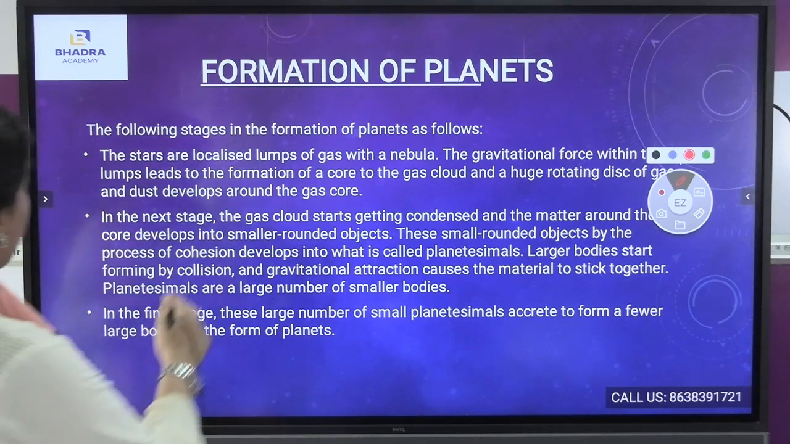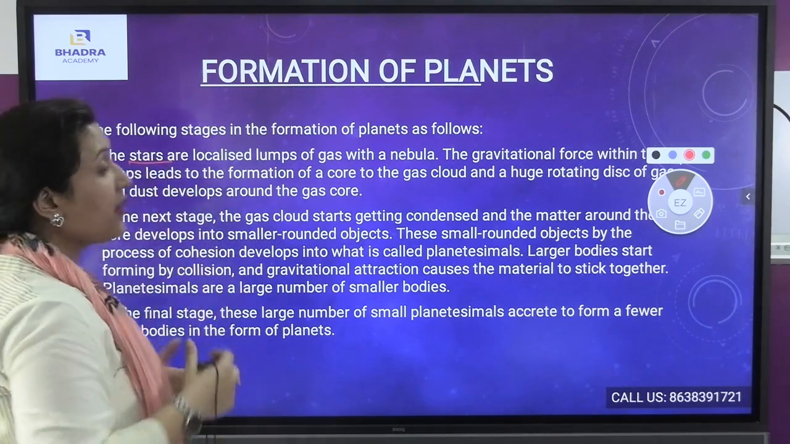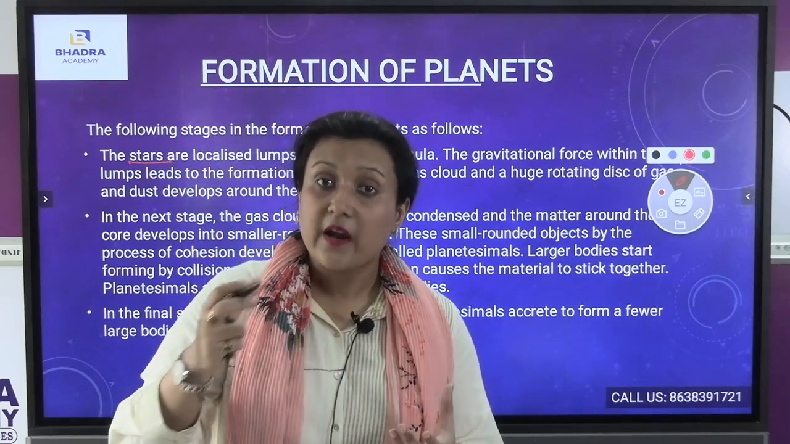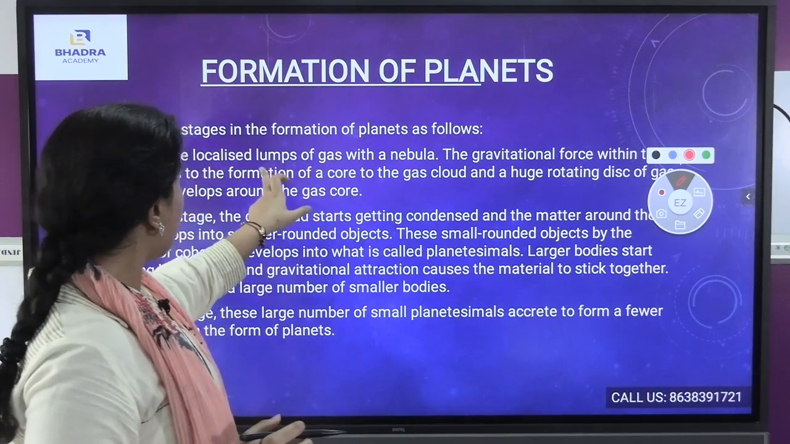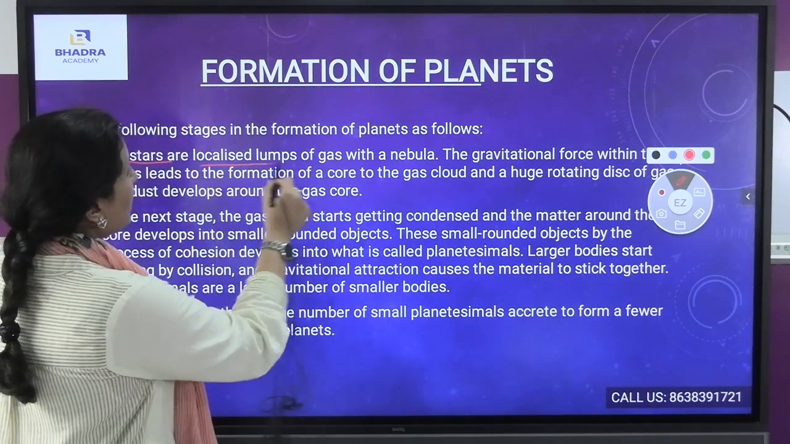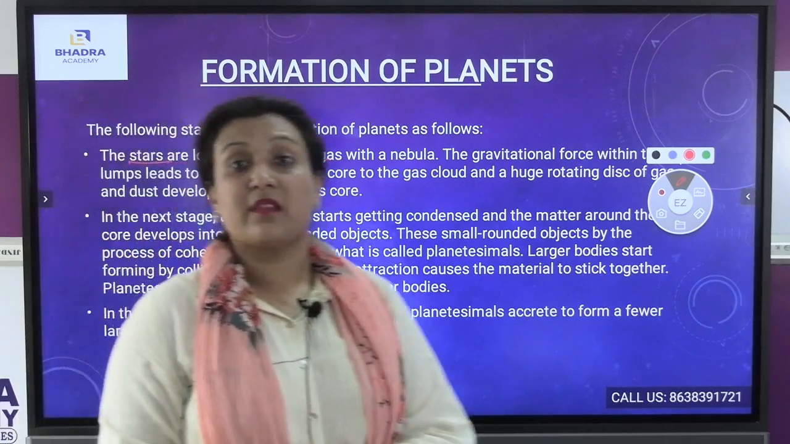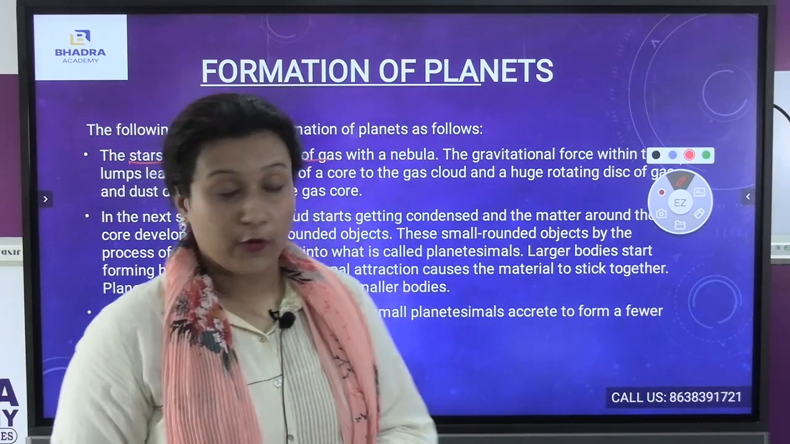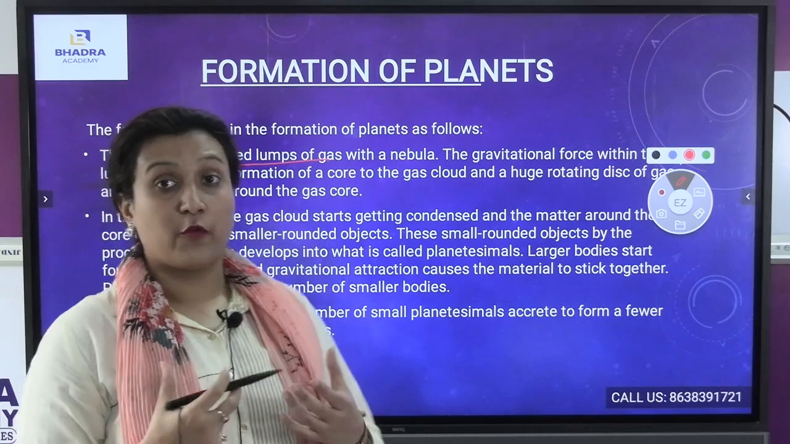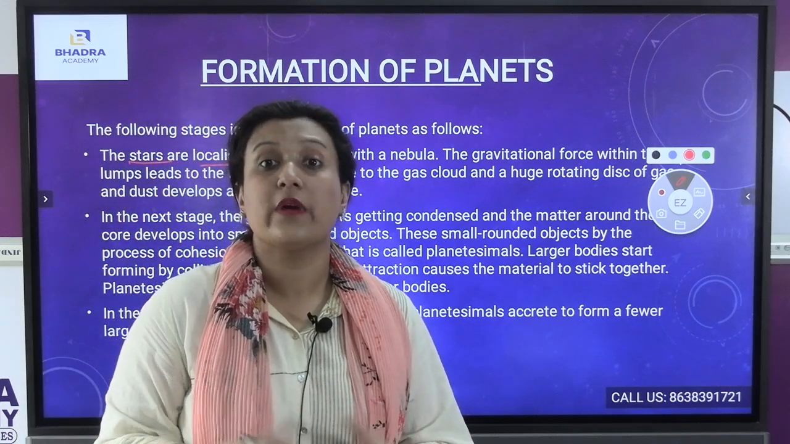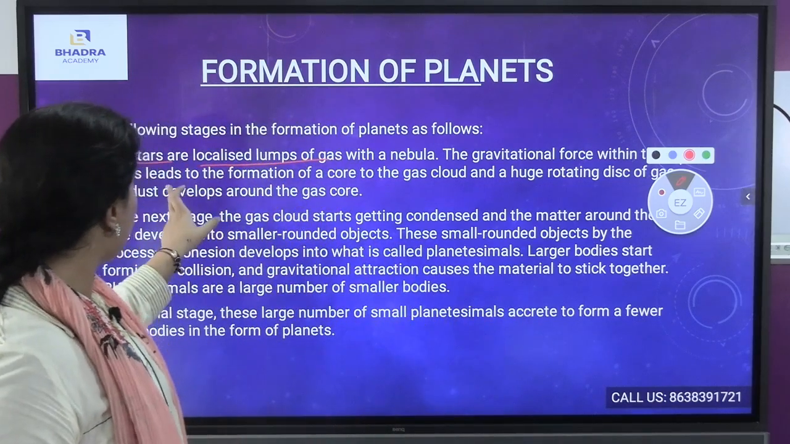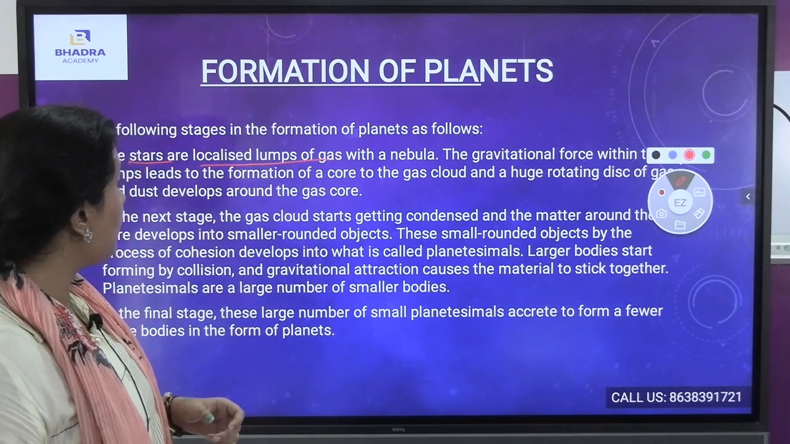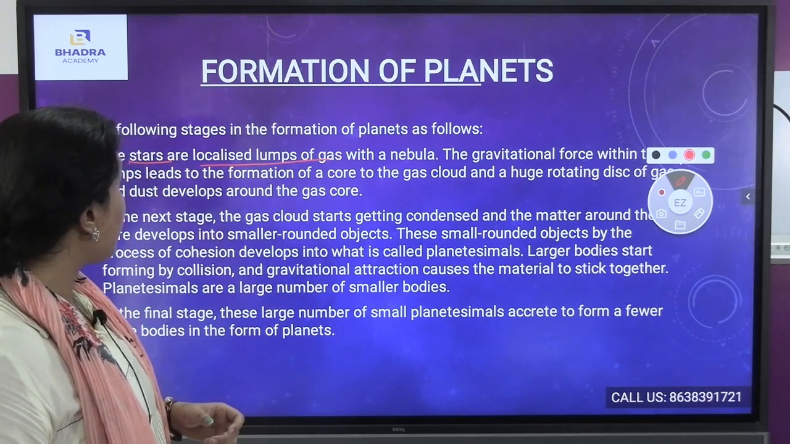Now, if I talk about stars, here first come the stars. The stars are comprised of localized gas clumps around the nebula. Stars are localized lumps of gas within a nebula. From this nebula itself, the planets were formed. Now, the gravitational force within was so intense that it led to the formation of a core to the gas cloud and a huge rotating disk of gas and dust developing around the gas core.